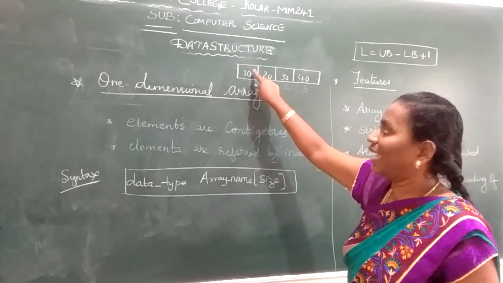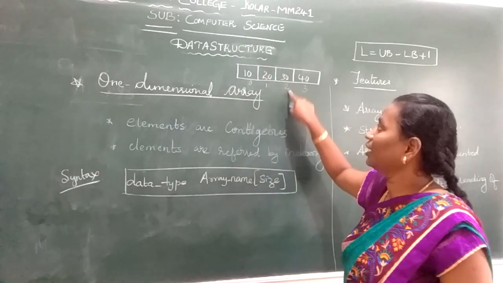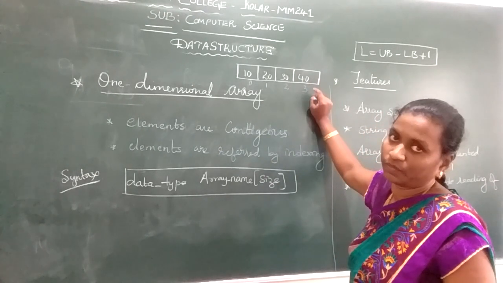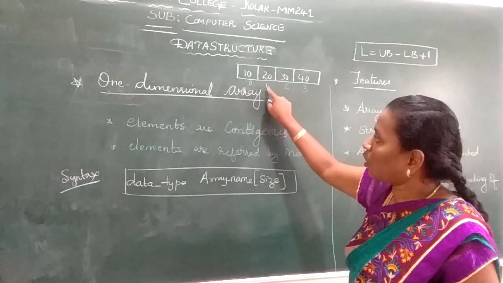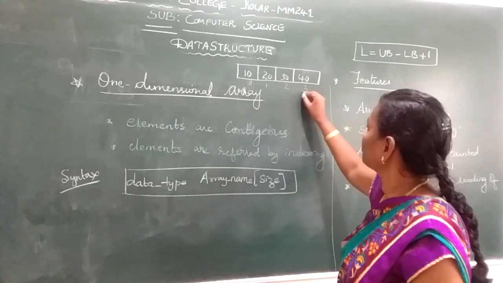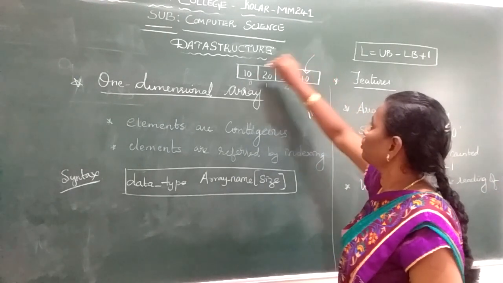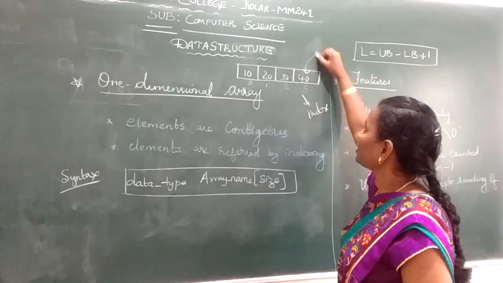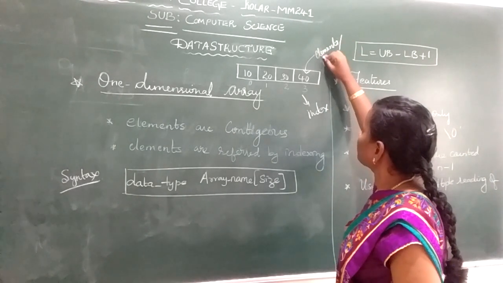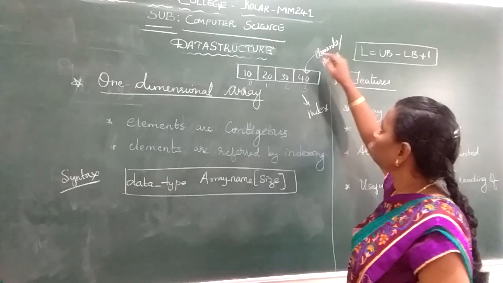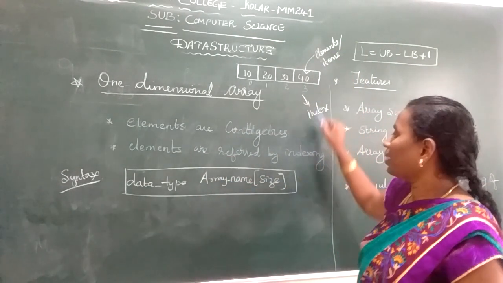The index of the element 10 is 0. The index of element 20 is 1, 30 is 2, and at location 3 we have 40. So what is the index? 3. These are called index. The elements present inside the array are called array elements, also called items or data elements, and all the elements are referred by indexing.